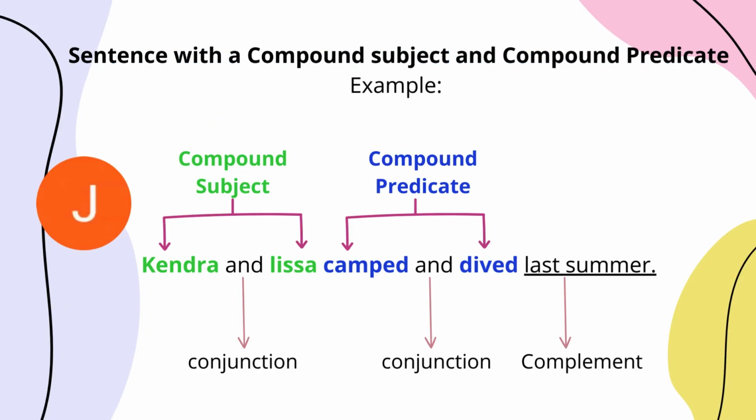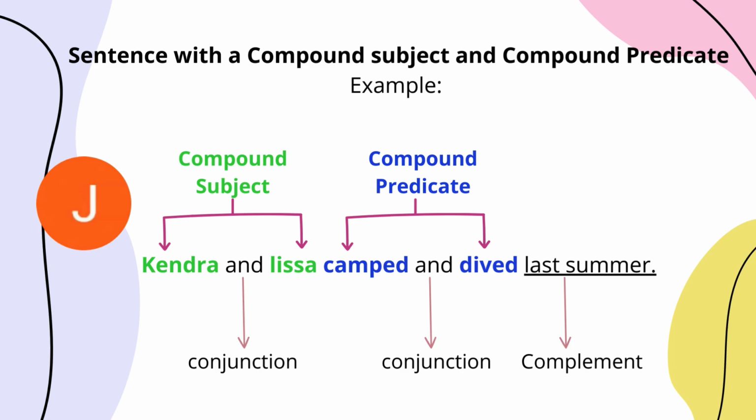Now, on the fourth page, in this activity 3, we have an example where we can create a compound subject and a compound predicate together. And they are always joined by a conjunction. This conjunction is to create a sense in the sentence. In this case, I created this sentence: Kendra and Lisa came and dived last summer.